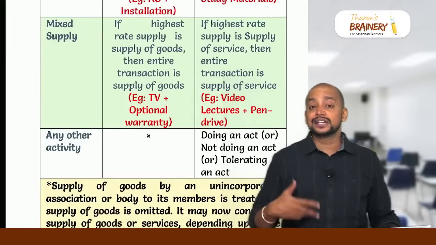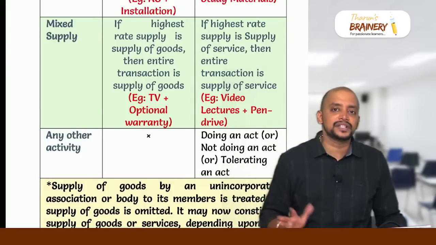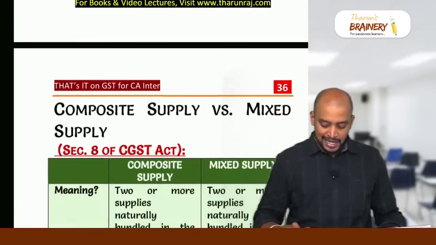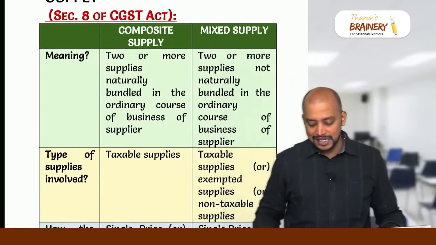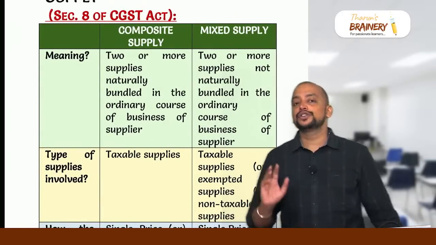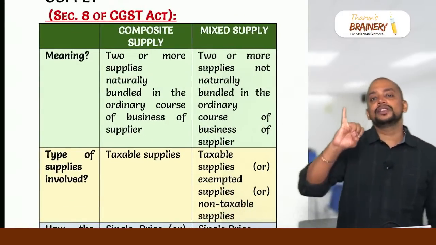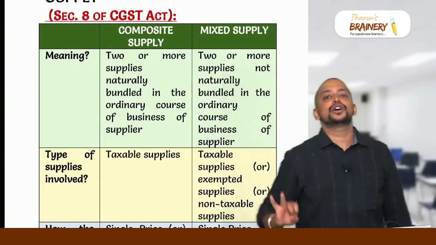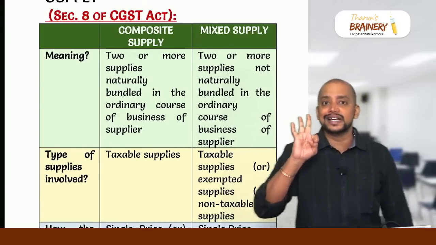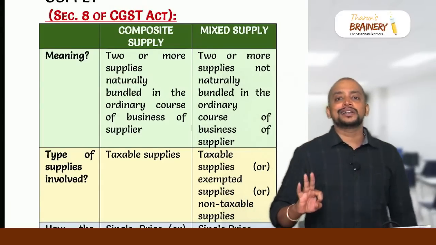Same way, consideration for not doing an act, non-compete fees, that is also treated as supply of service. Then next, composite supply, mixed supply, simple. So first you need to check three conditions. If all the supplies are taxable, naturally bundled in the ordinary course of business, and the principal supply is identifiable, then it will be treated as composite supply.